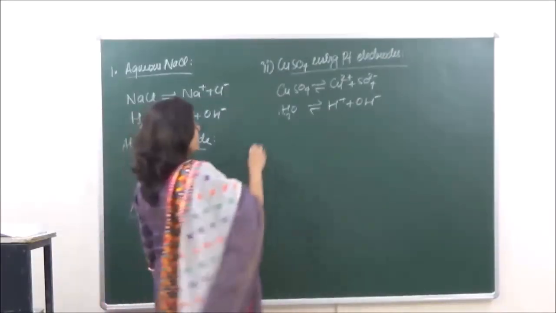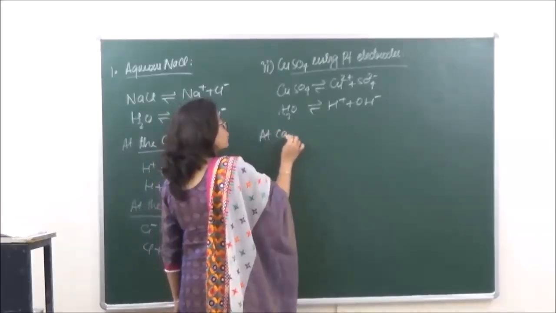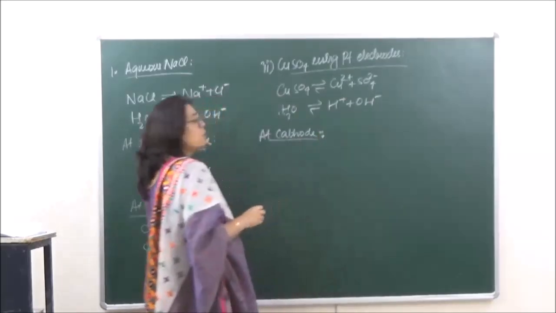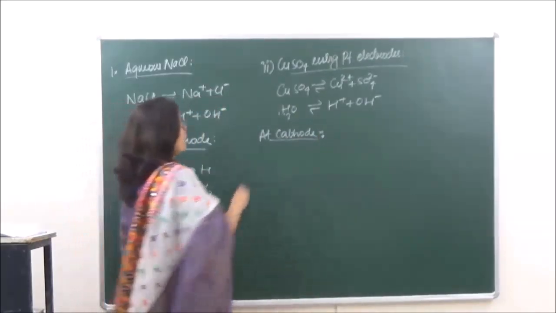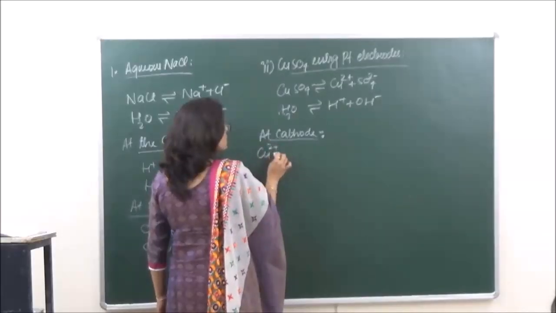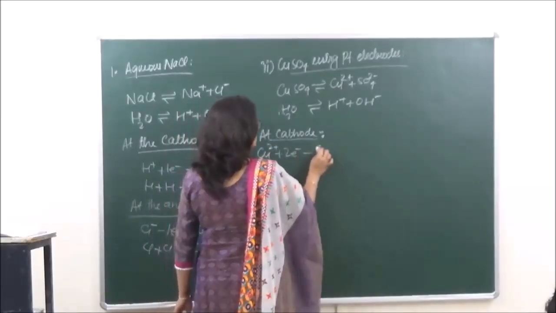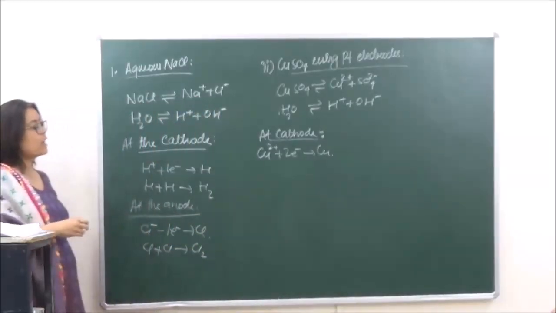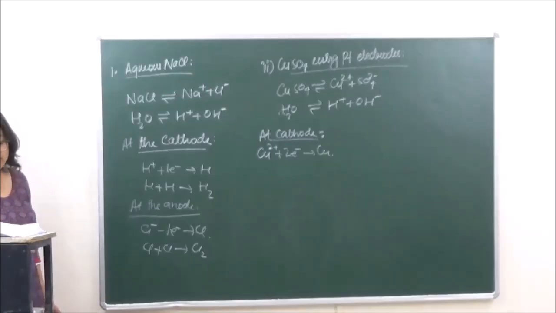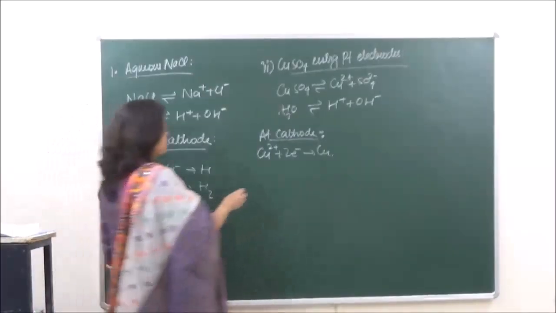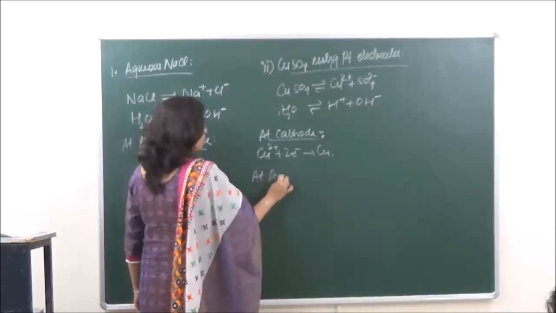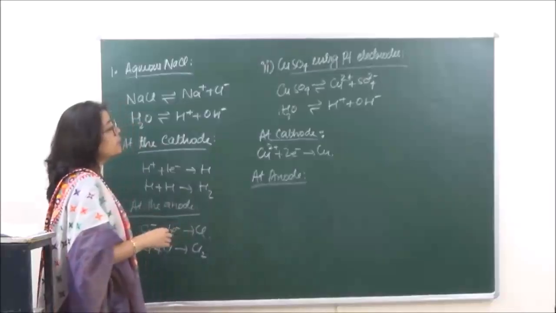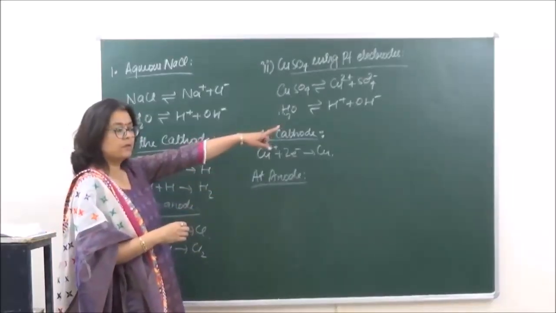Now, when we are looking at the reaction at the cathode, copper has a lower value of discharge potential. So at the cathode, Cu2 positive is going to gain 2 electrons to give us copper. Hydrogen will not be liberated over here. At the anode, the lower value is that of OH negative.